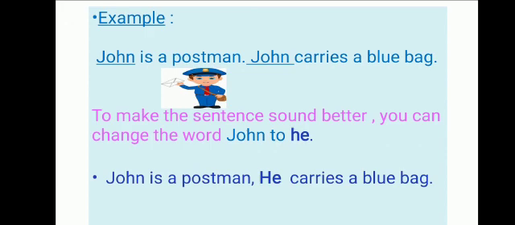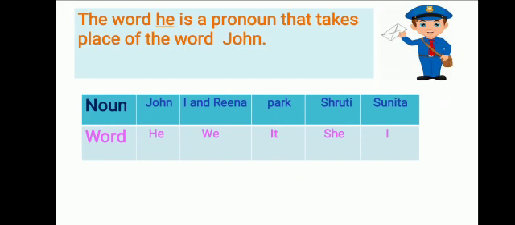Okay, so the sentence will be: John is a postman. He carries a blue bag. So here we have used John only one time, and we have replaced the other with he. So children, the sentence is much more clear now because we have replaced John with he here, and he is a pronoun. So the word he is a pronoun that takes the place of the word John. So instead of John, what have we used? We are using he because he is a male.